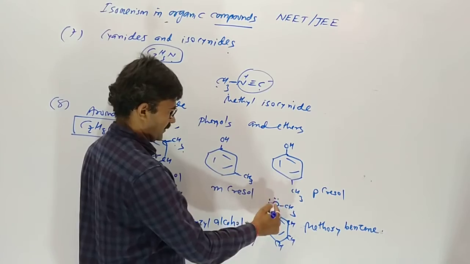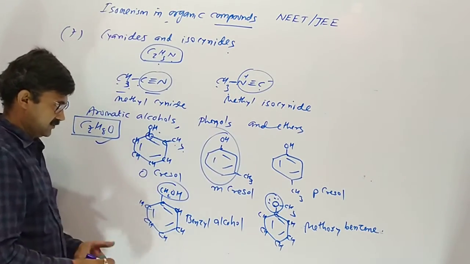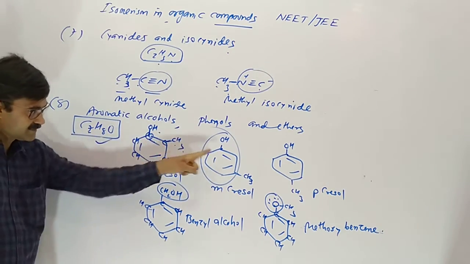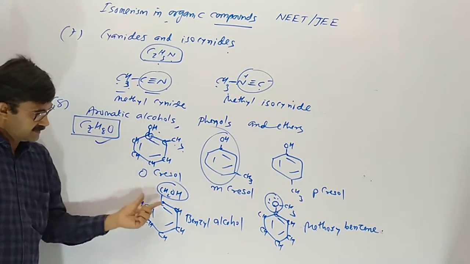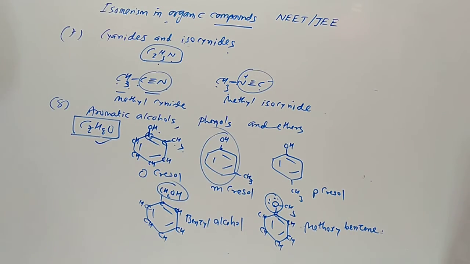So here is an ether group. Here is a phenolic group. Here is an alcohol. OH directly connected with benzene, so phenols. These 3 are phenols, this one is an alcohol, this one is an ether. So 5 isomers occur for the formula C7H8O.